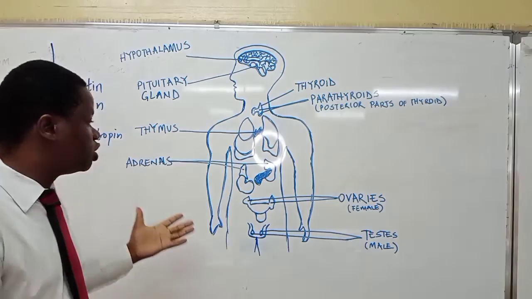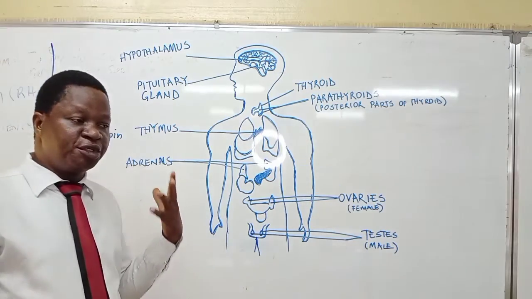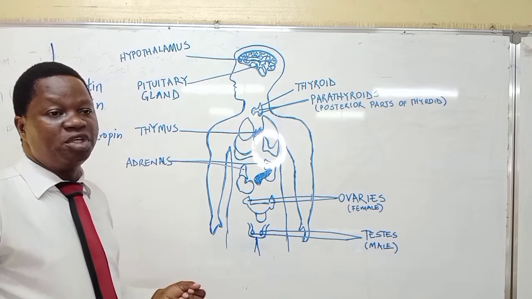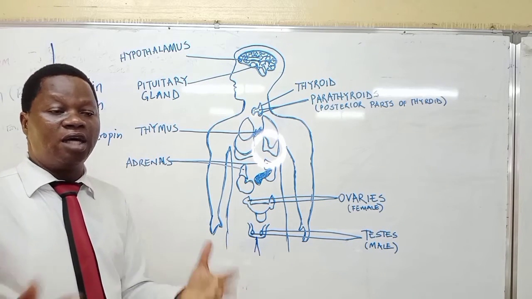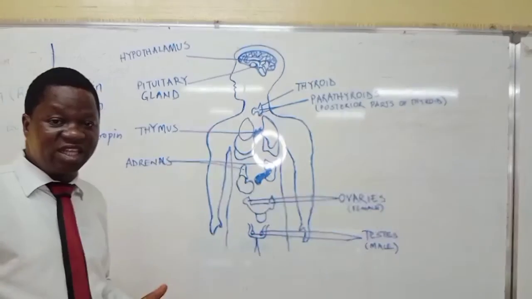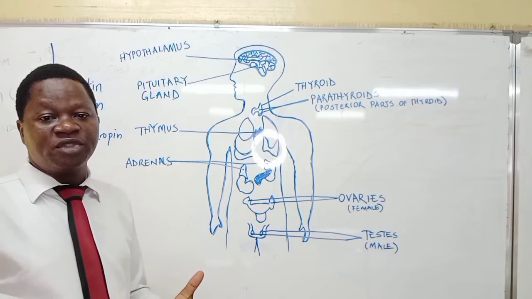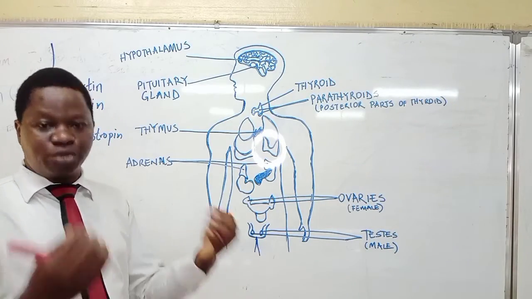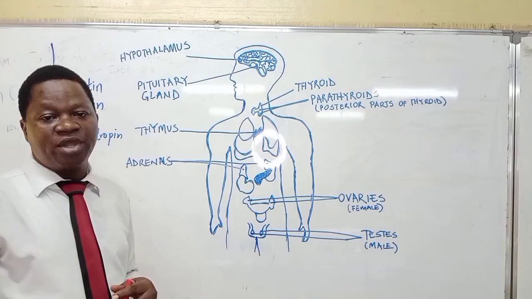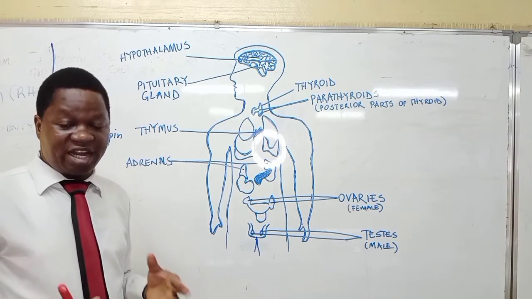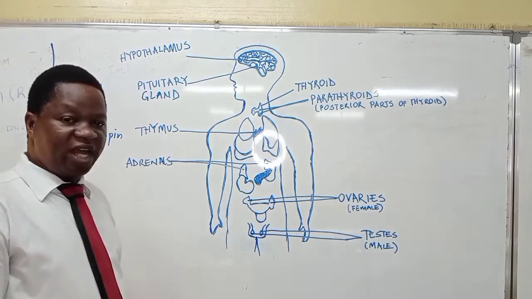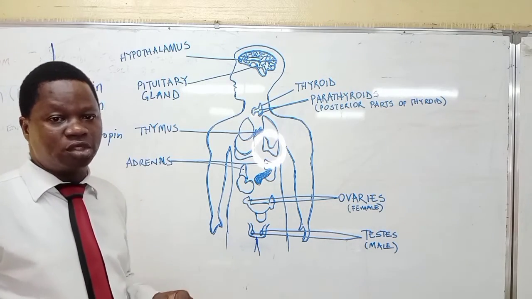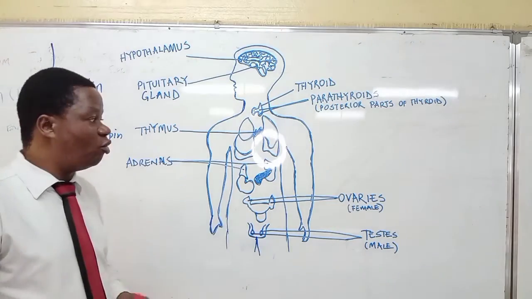When the osmotic pressure of the body is high, that means the salt content of the body is very high. That means at that point, a little more ADH will be secreted into the what? Into the bloodstream, and that will make much water to be reabsorbed back into the body system, and that will help, of course, to balance the osmotic pressure of the body, and that's osmoregulation, balancing between salt and water in the body.